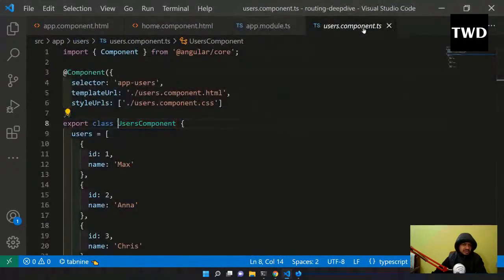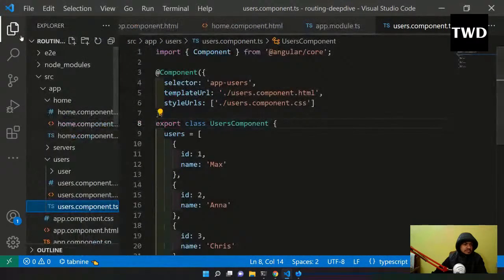So user component is here. Okay, user component, users.